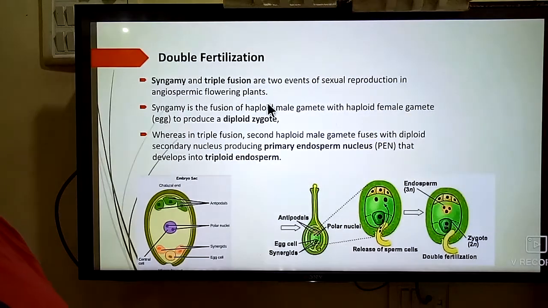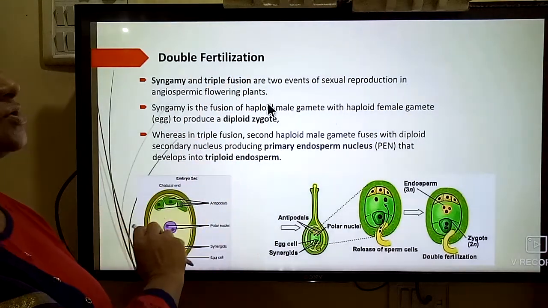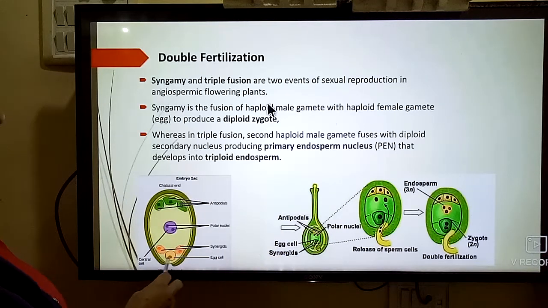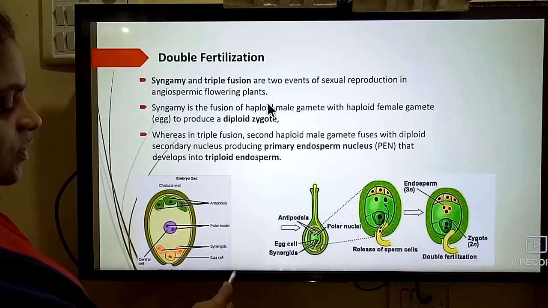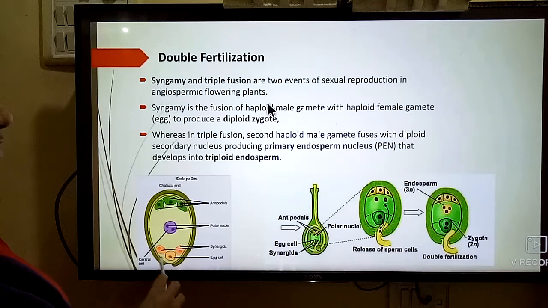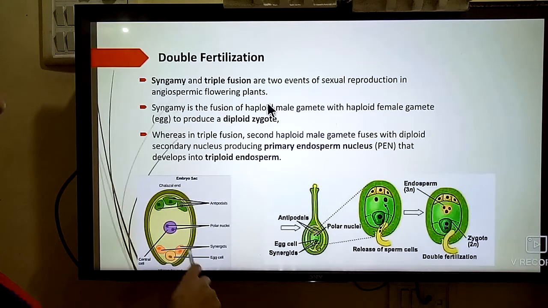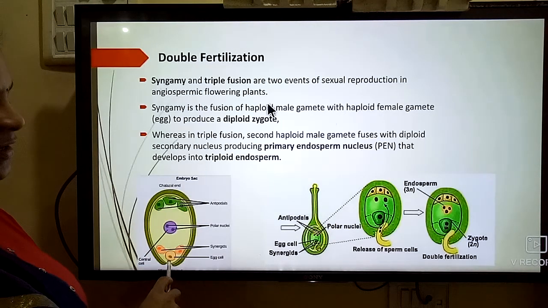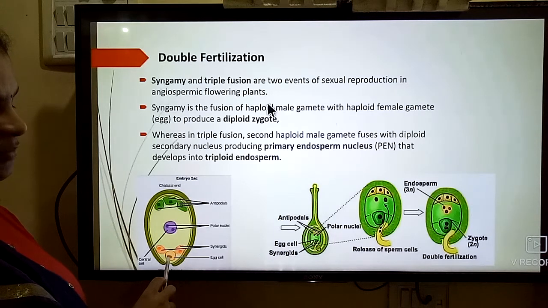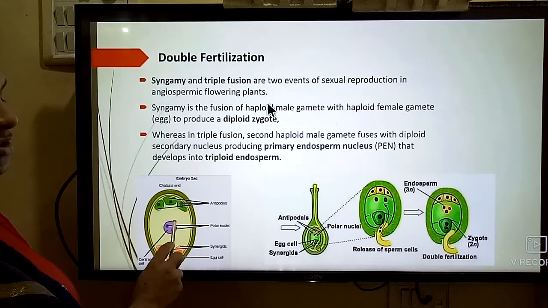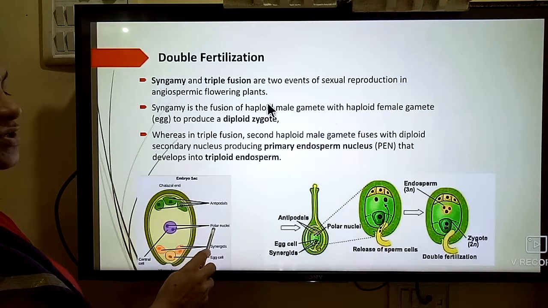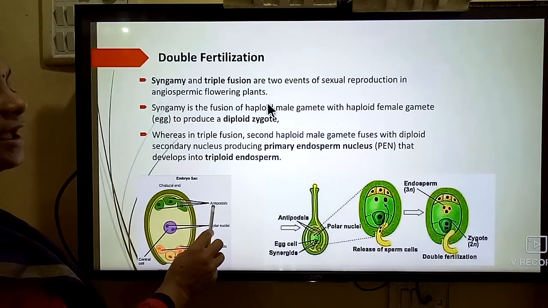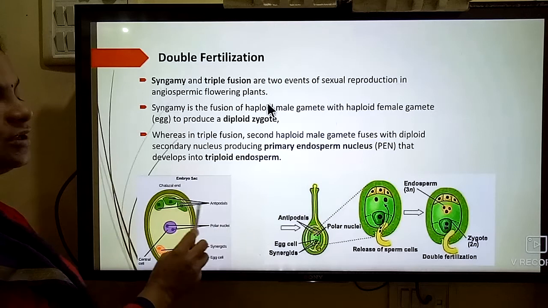So in double fertilization, what can we see in the diagram? Here is the structure of an ovule, which consists of the embryo sac. In this embryo sac, there is the chalazal end and the micropylar end. This is the egg cell or female gamete. These two are the synergids. This is the secondary nucleus, which is also called the polar nuclei, and these three are the antipodal cells.